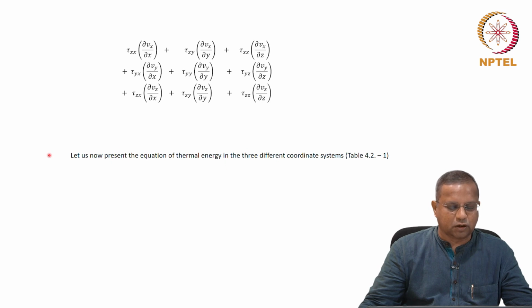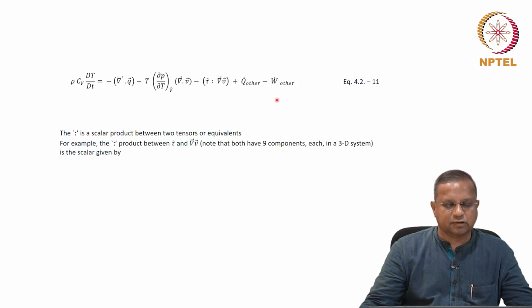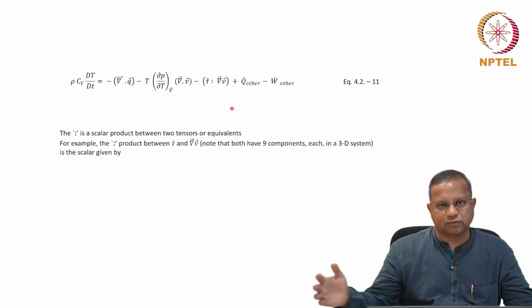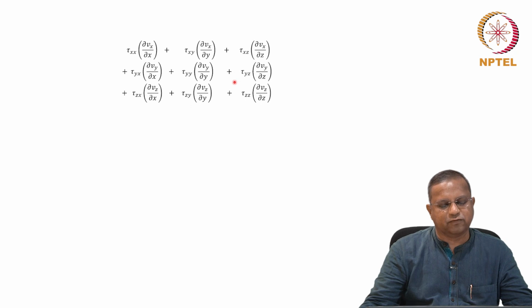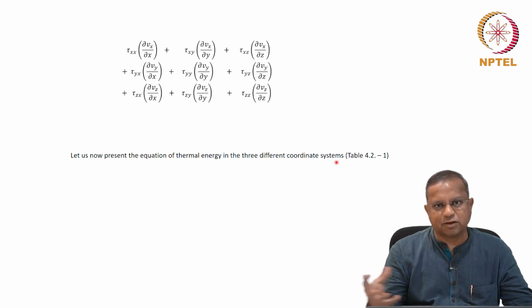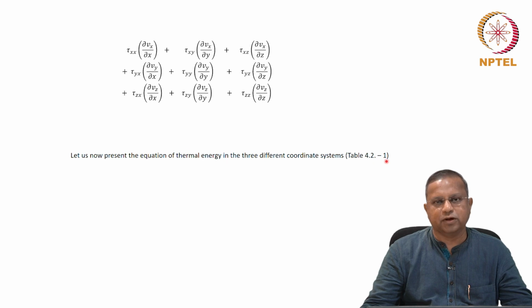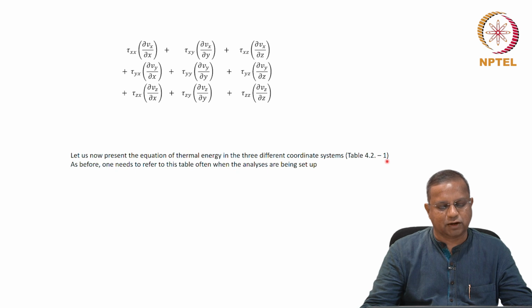Let me show you how this equation appears. This is the form that has been expanded into its various components. This is a scalar, so you don't have components in each direction. Energy is a scalar. But in three different coordinate systems, you have these equations directly presented in table 4.2-1. I'm going to show you that next. Please make a copy of table 4.2-1 and keep it at a readily accessible place for reference, because we need to refer to this table often when analyses are being set up.